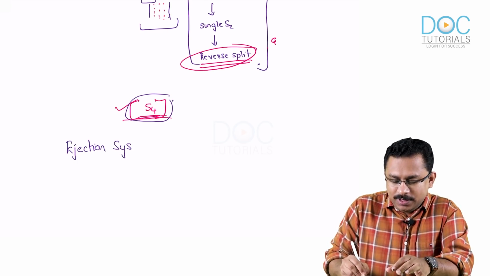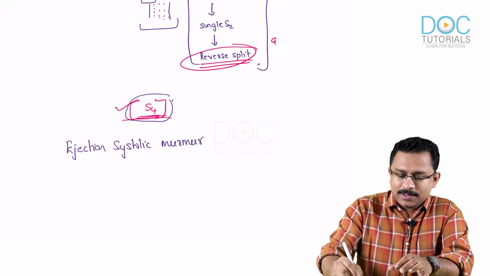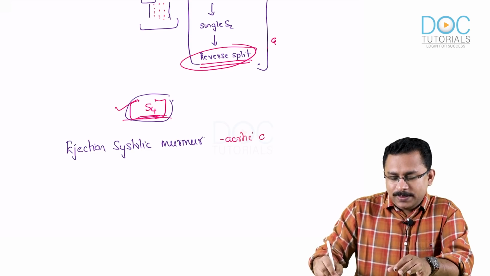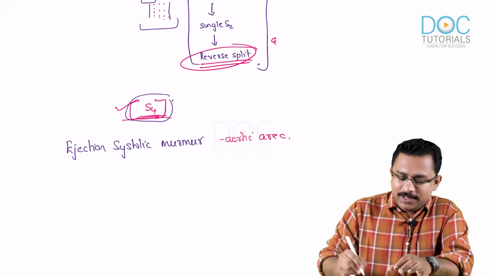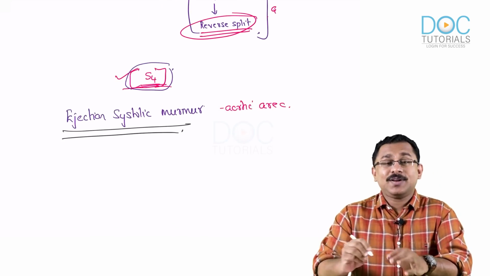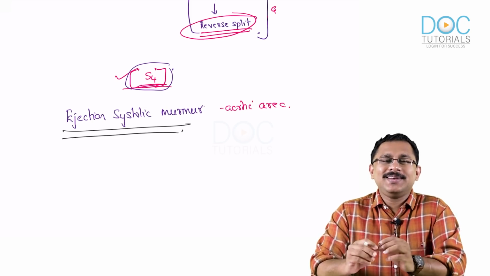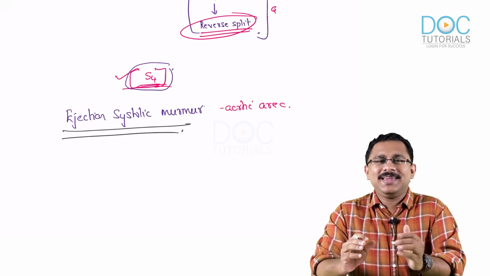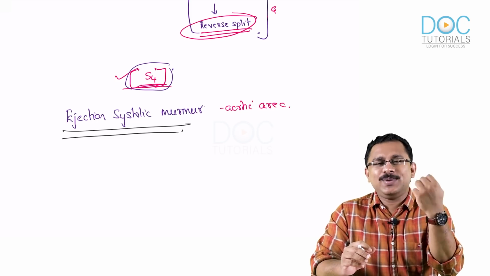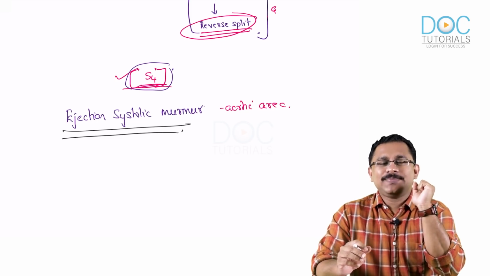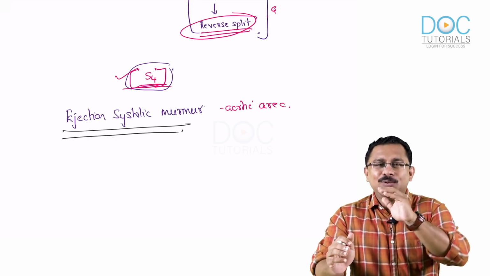Ejection systolic murmur over the aortic region. So this ejection systolic murmur of hypertrophic cardiomyopathy is very important and is quite distinct from the ejection systolic murmur that you see with aortic stenosis. So how is it different?